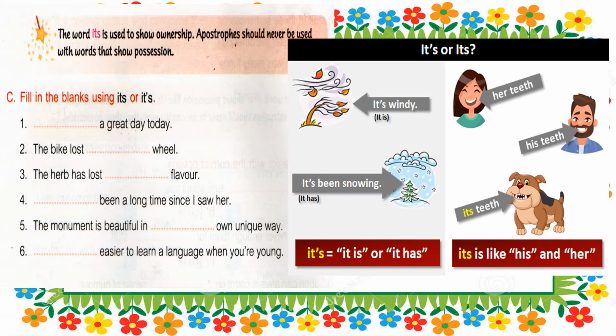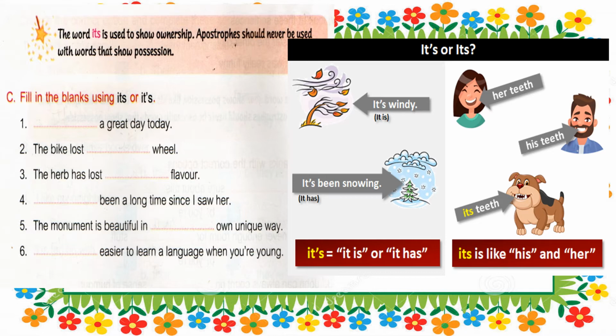Her teeth, his teeth, its teeth. Yes, children. So here teeth belong to her. Here teeth belongs to his. And in this example, teeth belongs to its, meaning the dog. So children, here teeth is the ownership of some persons.